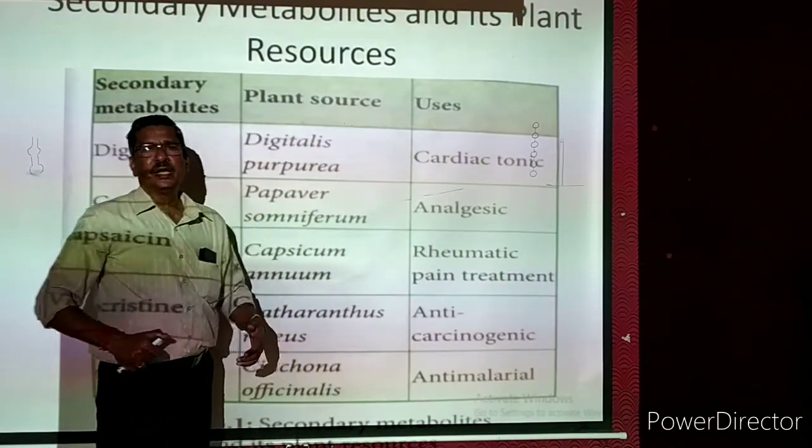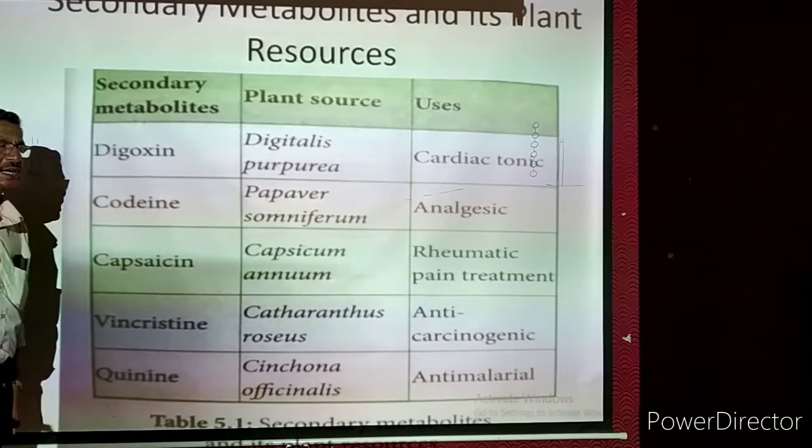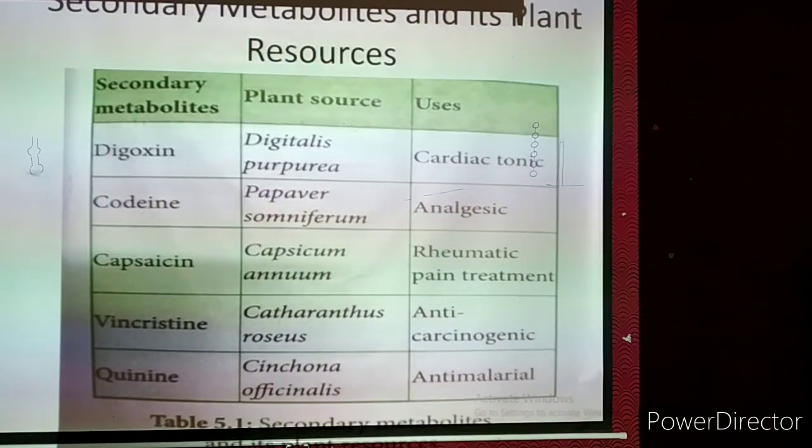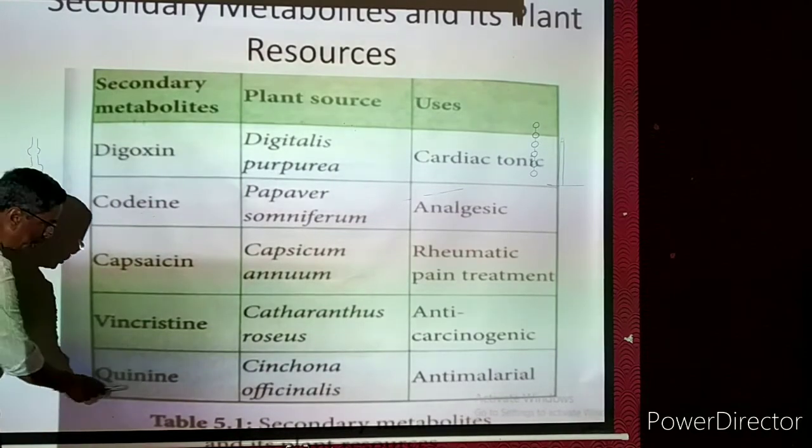So if anybody is on the verge of getting cancer, if that chemical is given, now cancer development will be completely cured or stopped. That is anti-carcinogenic. The last one is quinine.